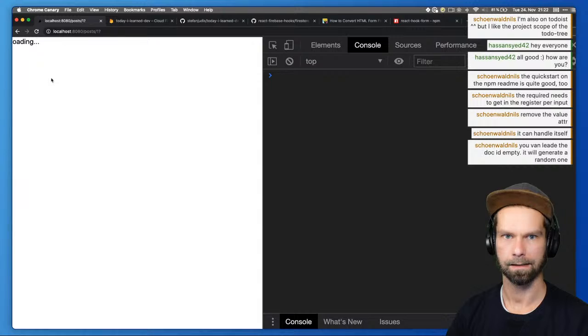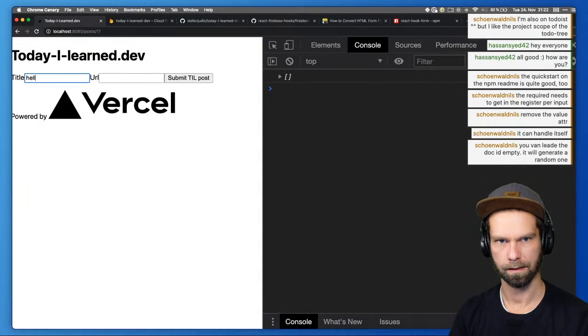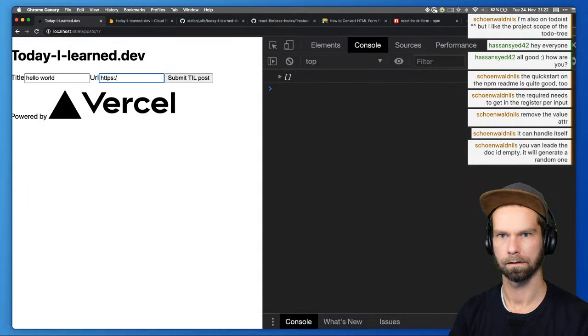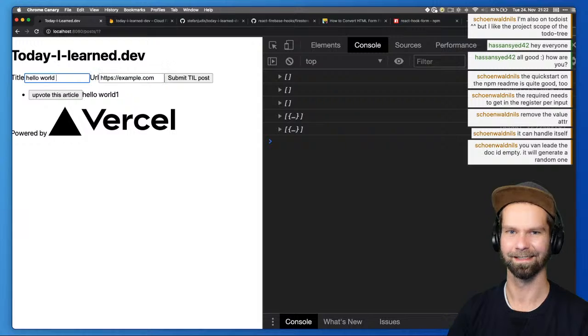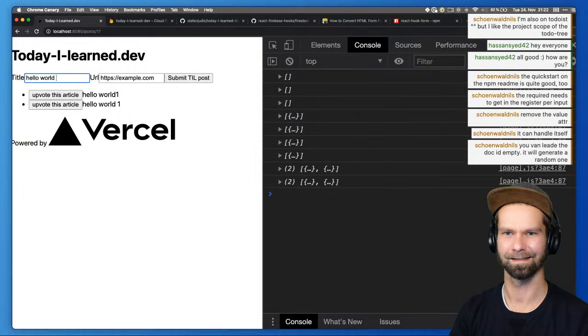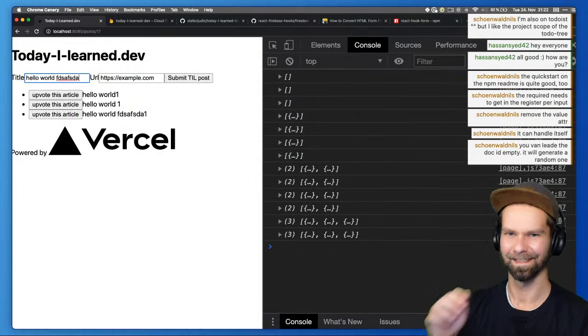So let's see, loading, that works nice. Hello world. Example.com. Oops, did I hit enter now? I think I hit enter. Was it? Yeah. Okay.